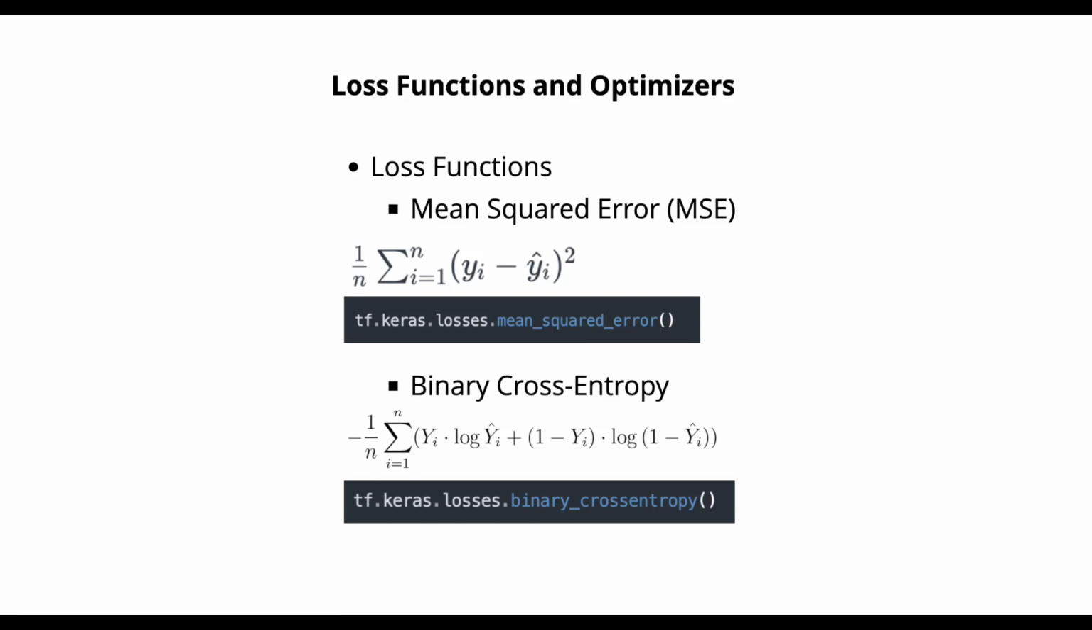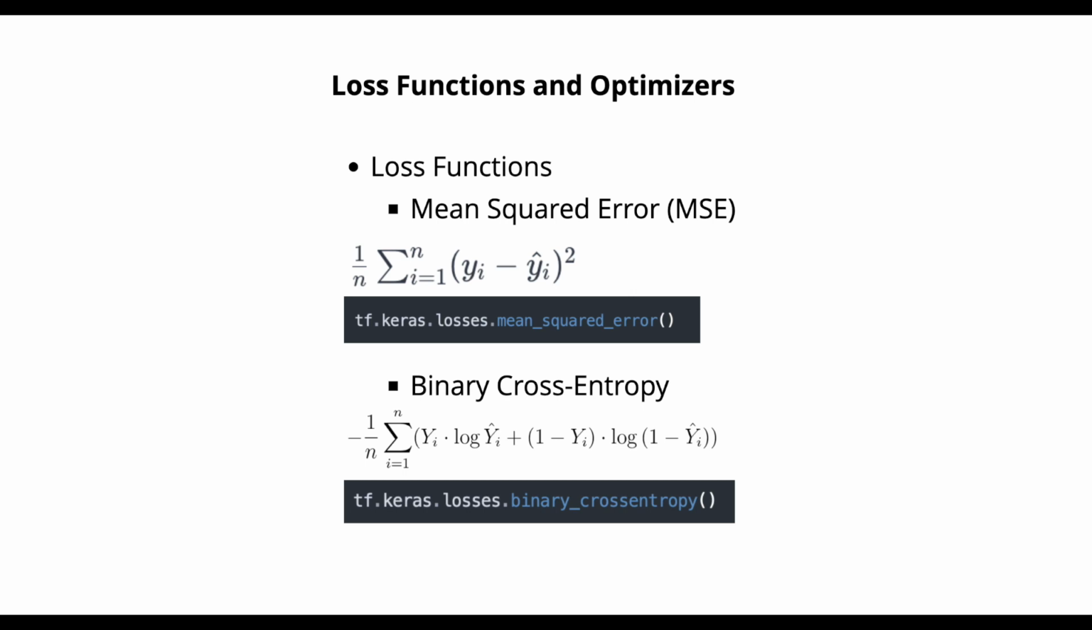Loss functions and optimizers. Let's get the big guns out. Loss functions and optimizers are essential components of neural network training, responsible for measuring the model's performance and updating its parameters to minimize the loss. Let's explore these concepts in depth.